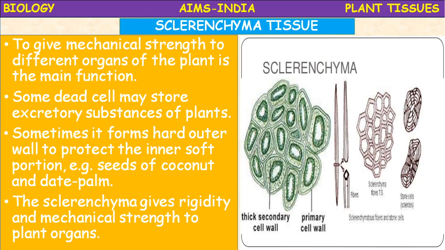So in your school laboratory, you will find permanent slides. Ask your teacher to show the permanent slides where you can see the chlorenchyma, aerenchyma and storage, different types of parenchyma tissues.